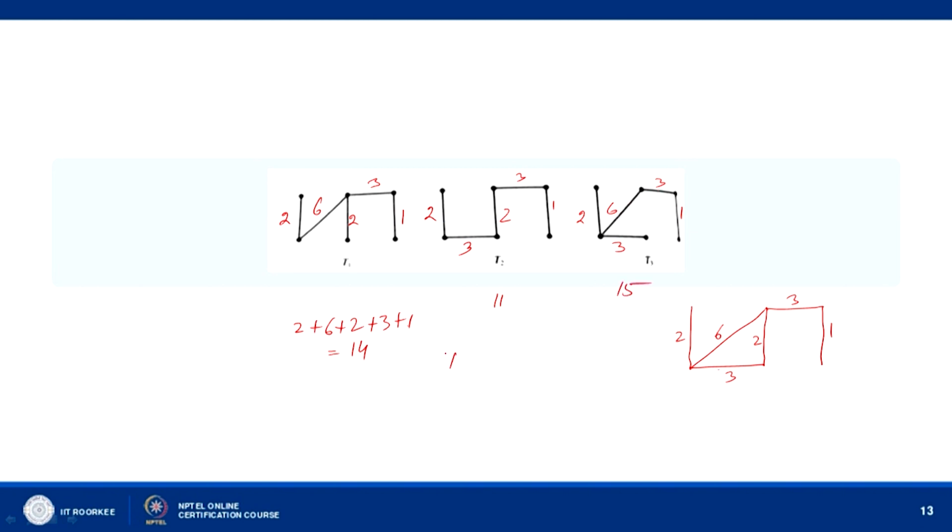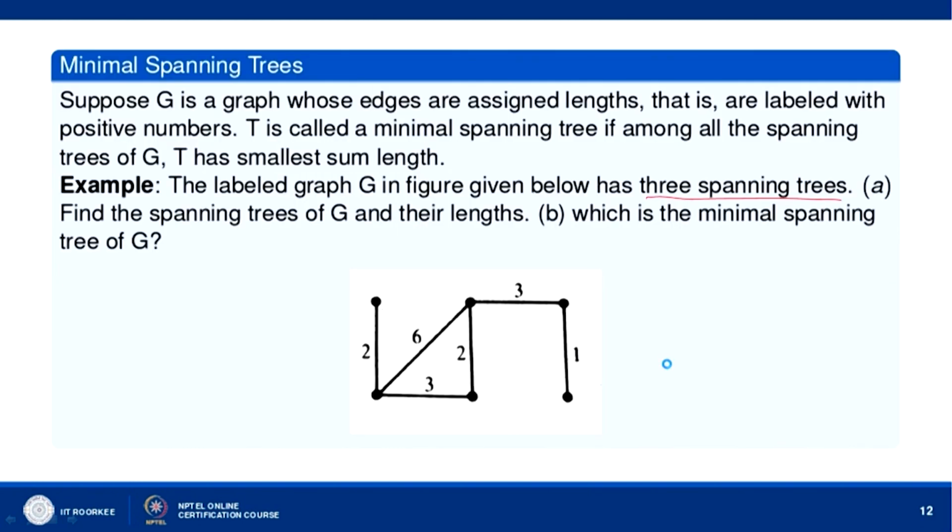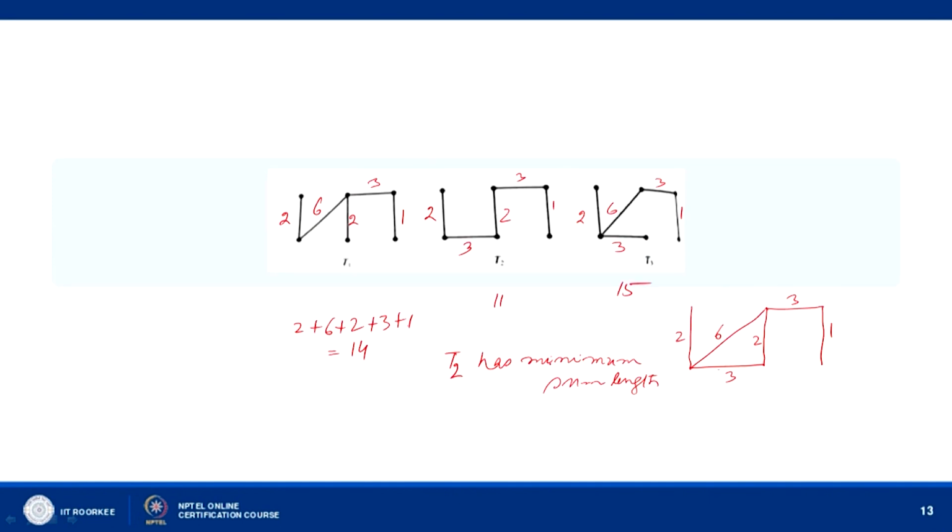So, T2 has the minimum sum length. They are all spanning trees, but T2 has the smallest sum length and therefore, T2 is the minimal spanning tree.